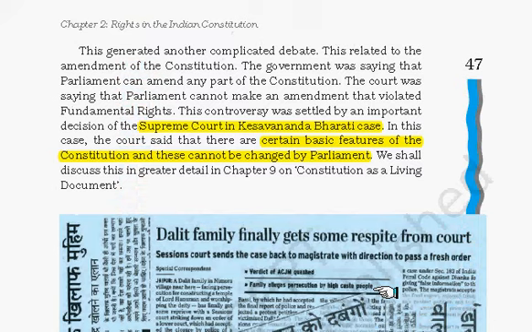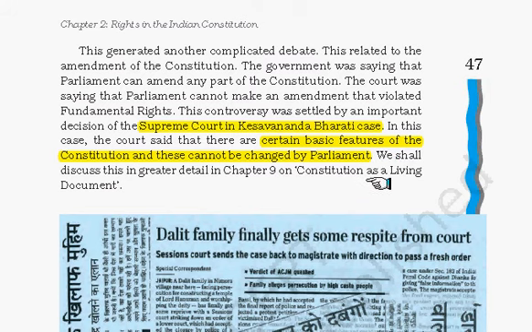But again various issues came up in which the Supreme Court said that these fundamental rights were sacred and no one can violate them, but then implementation of DPSP became difficult. So in the end the Supreme Court settled this controversy in the famous Kesavananda Bharati case. In this case the court said that there are certain basic features of the constitution and these cannot be changed by the parliament. So whether they want to implement the DPSPs or fundamental rights, some basic features of the constitution which are included in the basic structure cannot be changed, meaning cannot be amended.